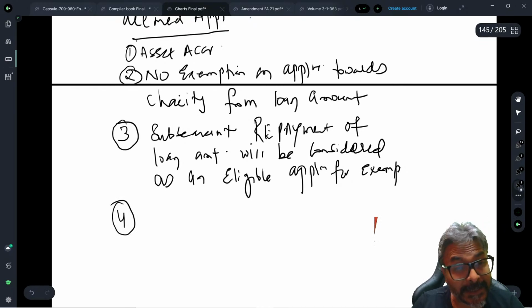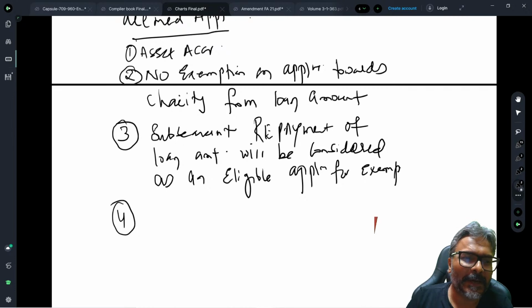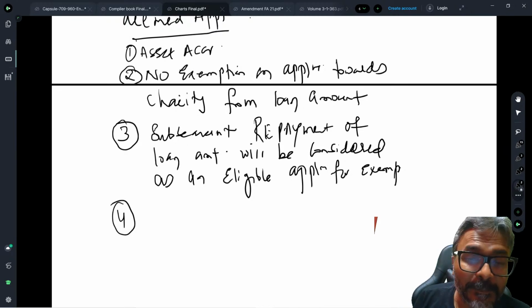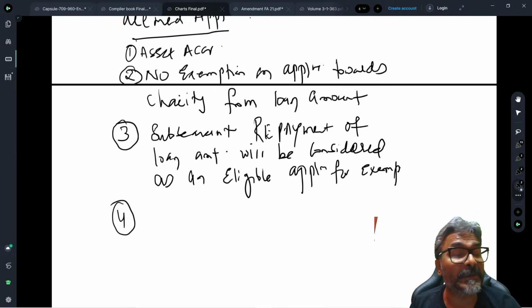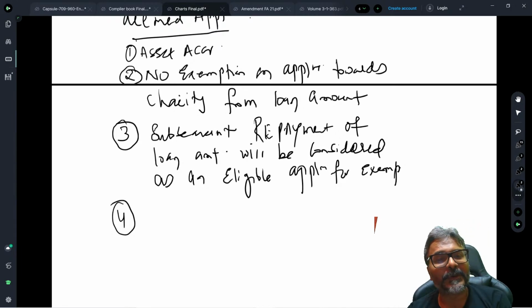Now comes another amendment. See, this is the practical part of it: how you have to write your answers in the examination. Now let's take another angle. Be careful, students. Again, I am telling you, in trust taxation, I really mean it when I say be careful. Otherwise, you could relax, but in trust taxation, you cannot relax. So coming to this particular point number 4.